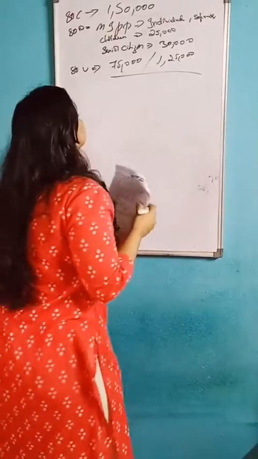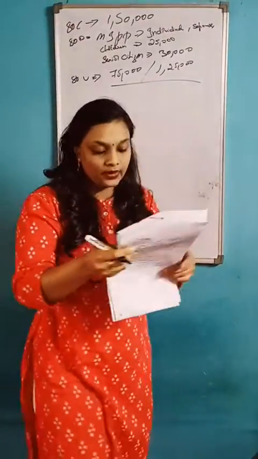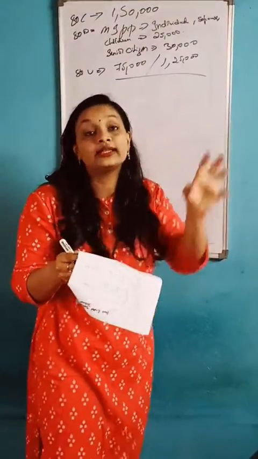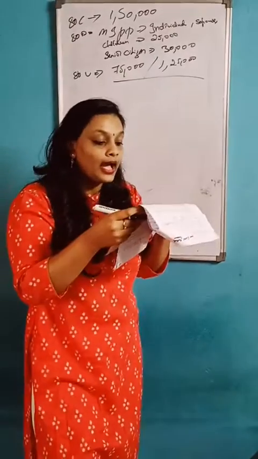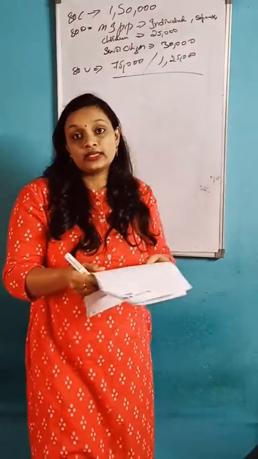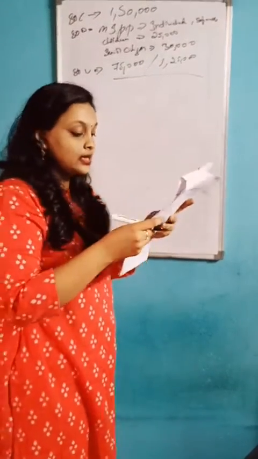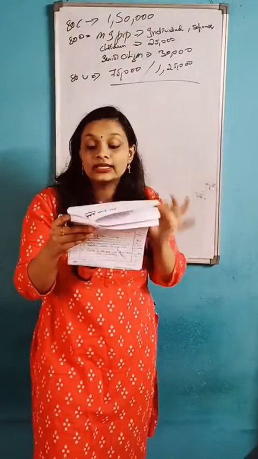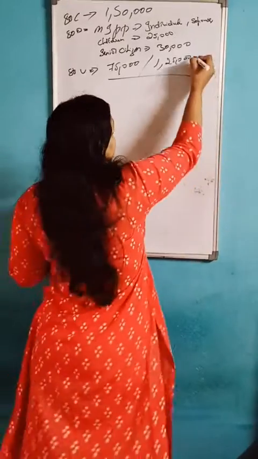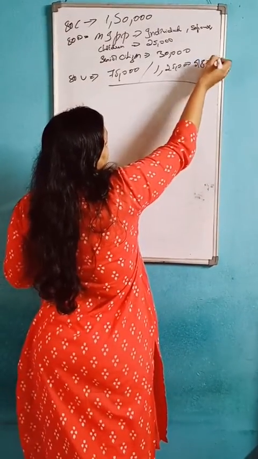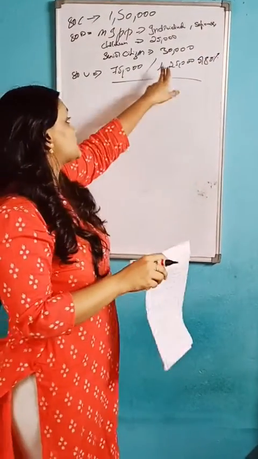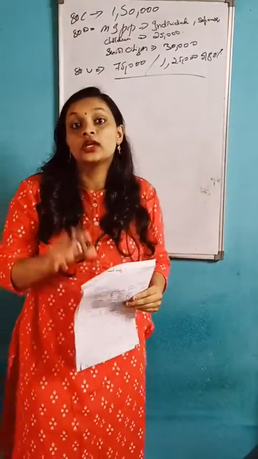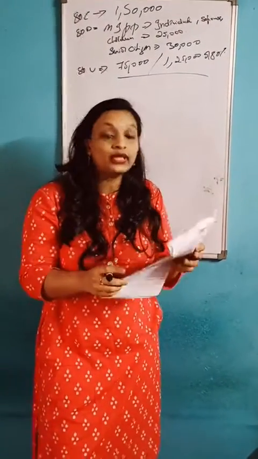These two amounts you should remember. This deduction is very important.